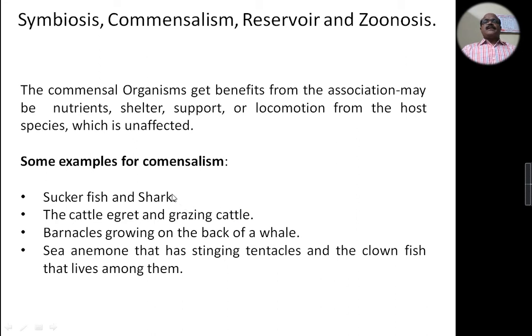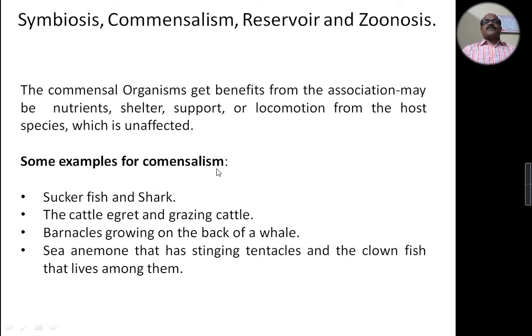Commensal organisms get benefits in the form of nutrients, shelter, support or locomotion from the host, the species which is unaffected.